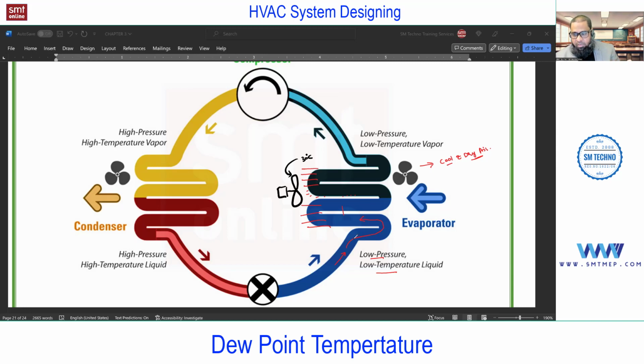So that water from where? That is from the room air only. There is condensed water on the evaporator coil. Because of what? Because of dew point temperature.